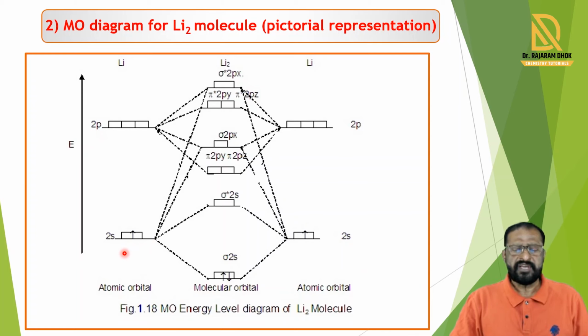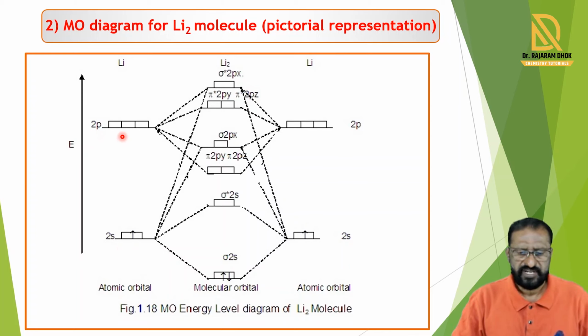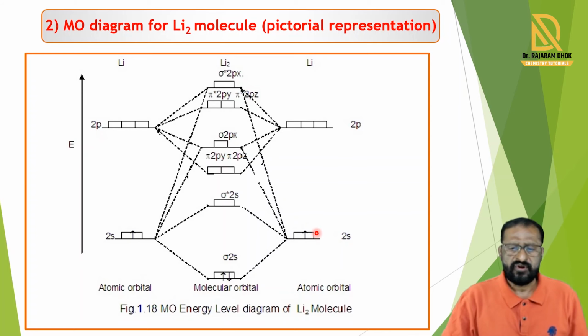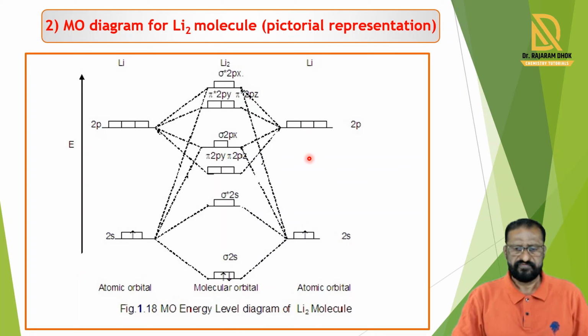So in the lithium molecule, there are 2s orbitals and 2p orbitals present. In the first atom, the 2s orbital contains one electron and the 2p orbital does not contain any electron. In the second lithium atom, the 2s orbital contains one electron and the 2p orbital is empty. So we show the diagram by combination of the 2s and 2p atomic orbitals of both lithium atoms in this way.